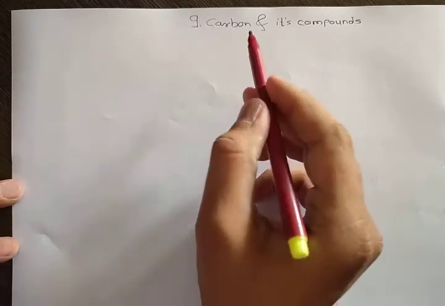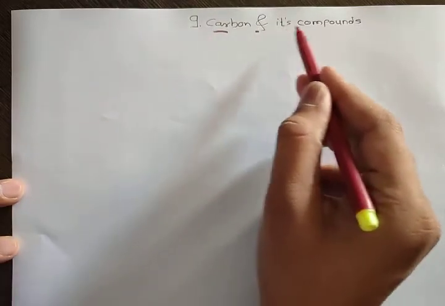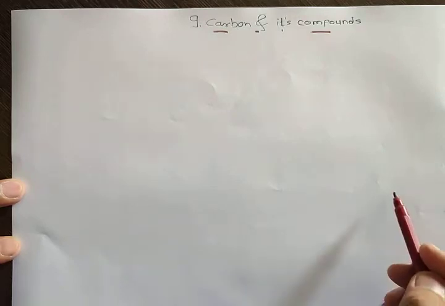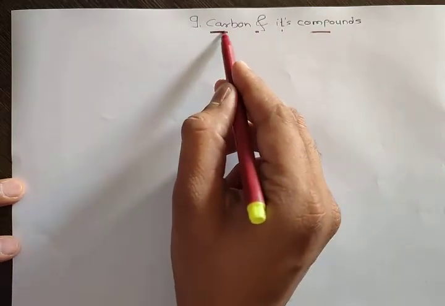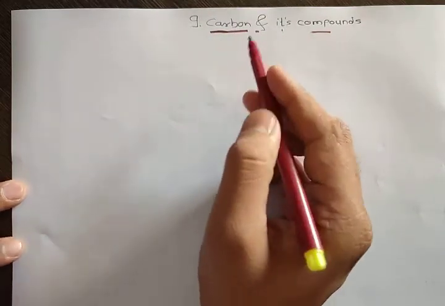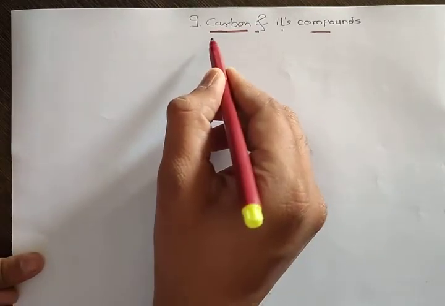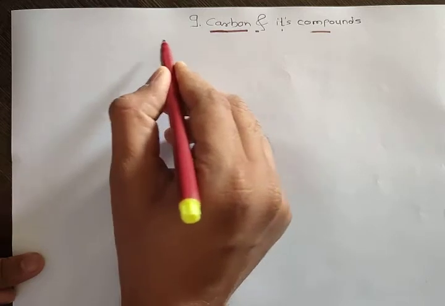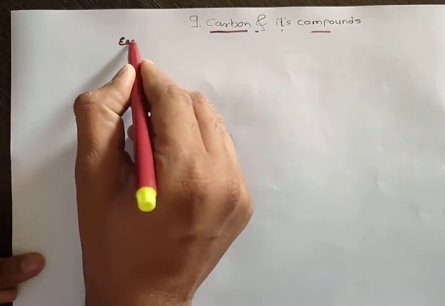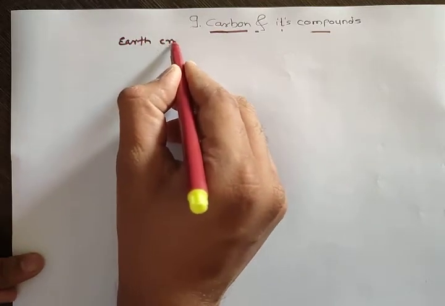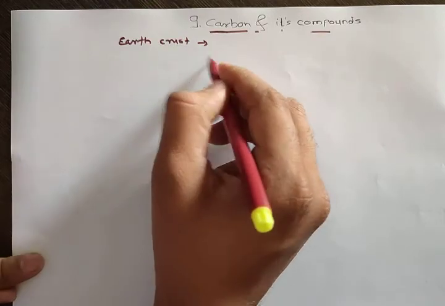Hello student, in this video we will see this chapter, that is carbon and its compounds. This is a very important chapter because carbon is a very important element in living things. This carbon is present in the earth crust. Most of the elements are present in the earth crust.